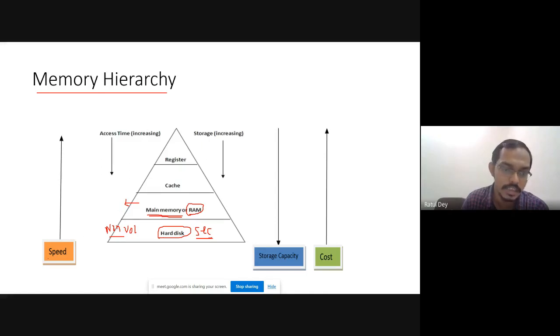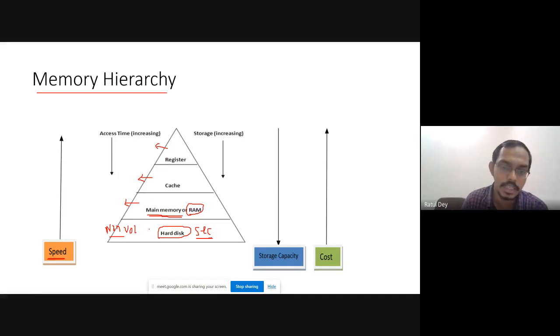You can see this in this graph. There is speed is little bit higher in the upper side. And the same way the cache is there. There is the cache memory. Again the cache memory is the volatile memory, and the speed of this particular memory, the cache memory is little bit higher than the RAM. Again the register is there. There is the high speed memory. So here we can just high speed of data transfer, but in the storage capacity is very slow.